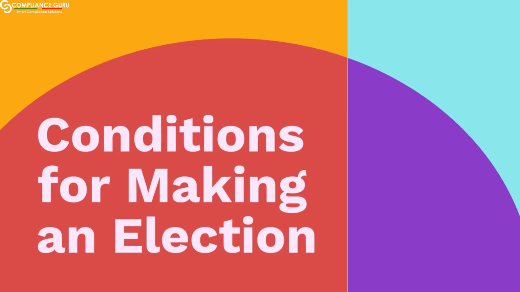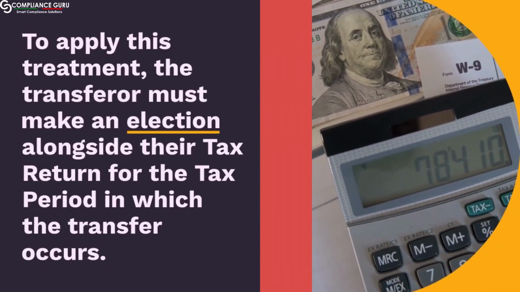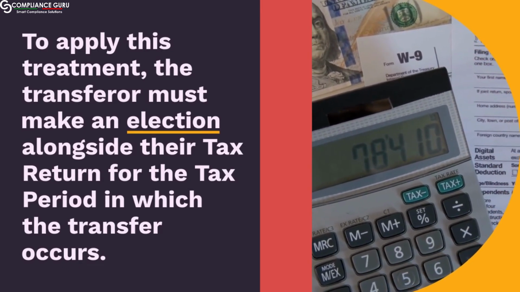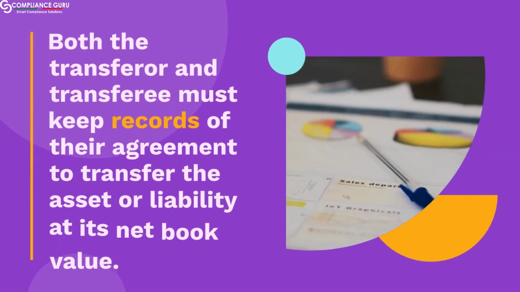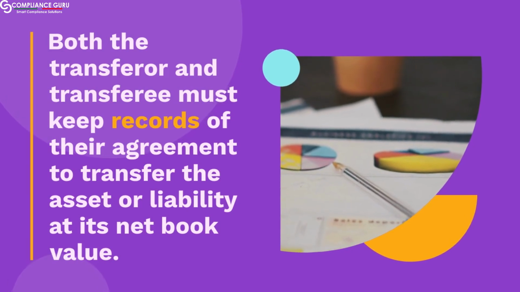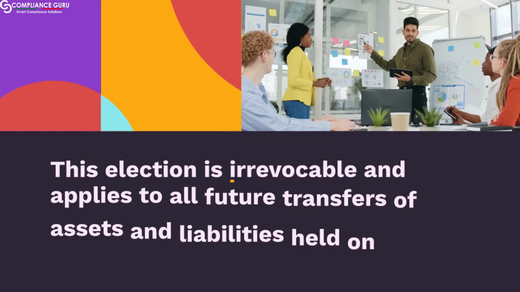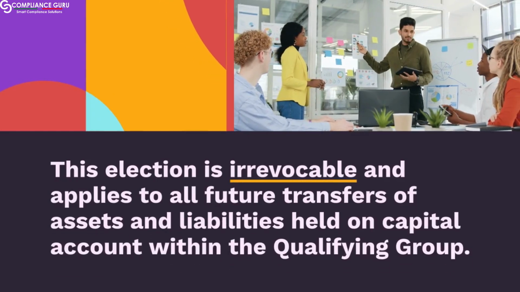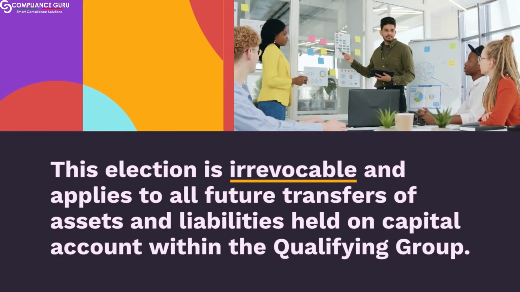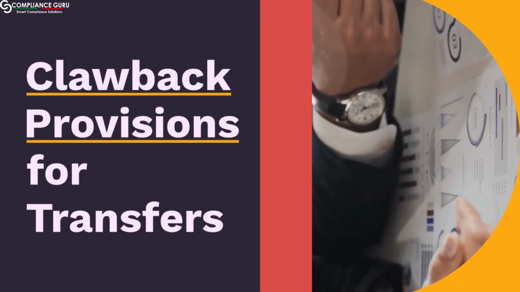Conditions for making an election. To apply this treatment, the transferor must make an election alongside their tax return for the tax period in which the transfer occurs. Both the transferor and transferee must keep records of their agreement to transfer the asset or liability at its net book value. This election is irrevocable and applies to all future transfers of assets and liabilities held on capital account within the qualifying group. Clawback provisions for transfers.